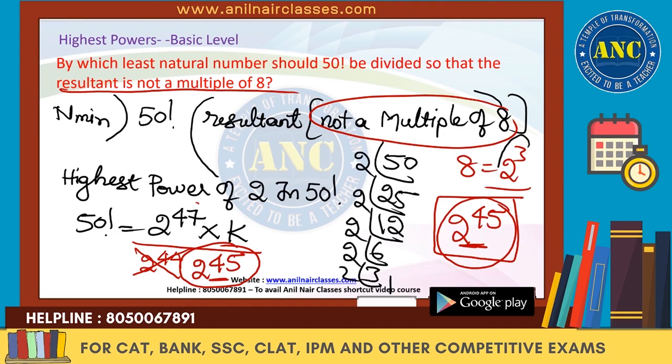See, for it to be divisible by 2 power 3, from 2 power 1 to 2 power 44, all are divisible by 8. Am I right? 2 power 47 minus 1 is 2 power 46, which is 2 power 3 into something. 2 power 47 by 2 square is 2 power 45, which is 2 cube into something. Till 44, the powers will give you a multiple of 3. I hope the idea is clear. Priya, I hope you got it.